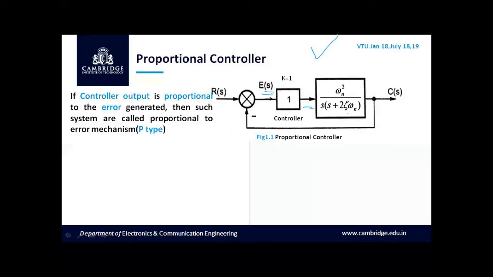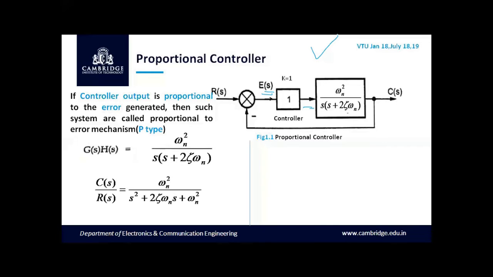Consider a second order system with G(s) equal to omega n squared divided by s into (s plus 2 zeta omega n). We know that G(s) H(s) is equal to omega n squared divided by s into (s plus 2 zeta omega n), as with negative feedback H(s) is equal to 1.